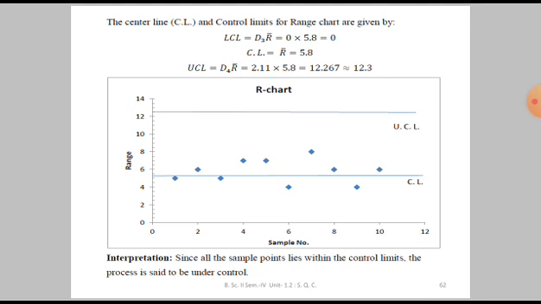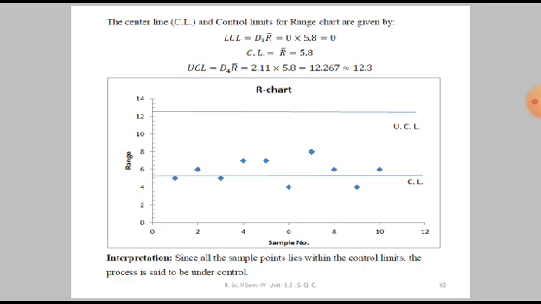The lower control limit is 0, so the x-axis itself. The middle line, that is the center line, is 5.8. You can see a line drawn parallel to the x-axis at y equal to 5.8, and then 12.3.